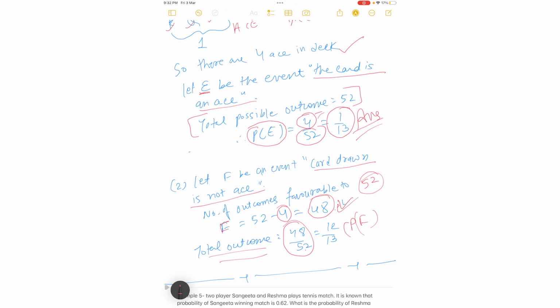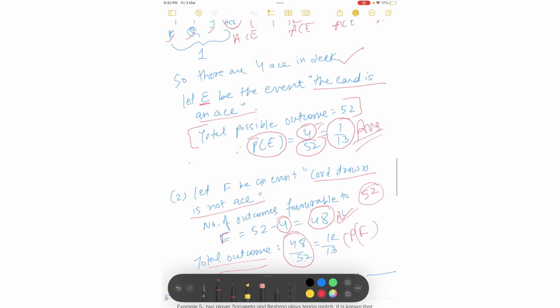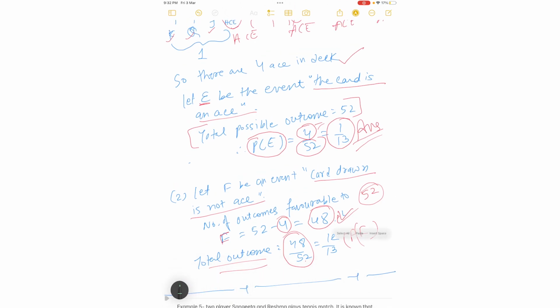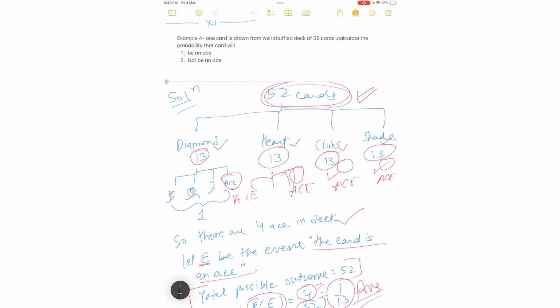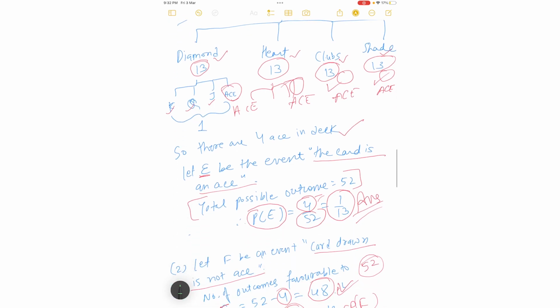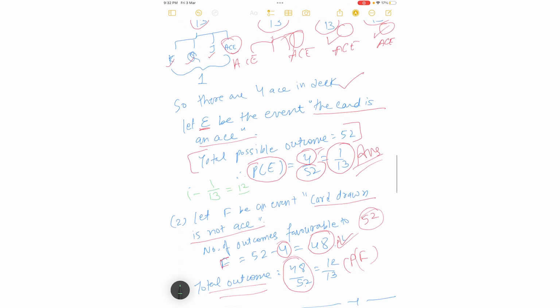Now there is one more shortcut for this which I will explain to you now. If you see the question again, they are asking to calculate the probability that the card will be an ace. So yes, 1 by 13 is the probability which you have already solved. Now what is the probability that it will not be an ace? The simple answer is 1 minus 1 by 13, which is equal to 12 by 13. So this is the shortcut method for finding it out.